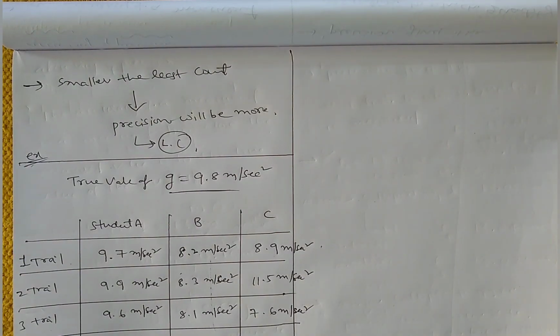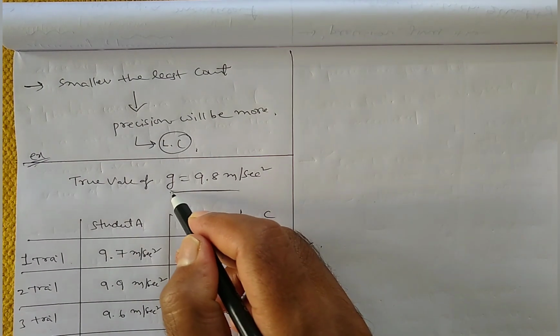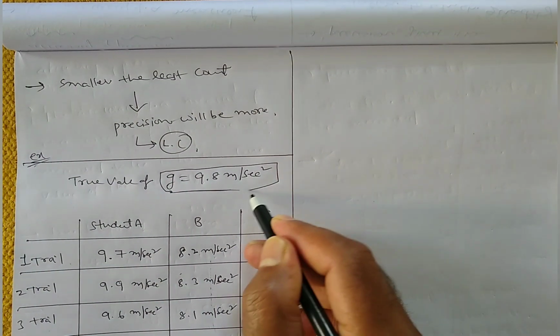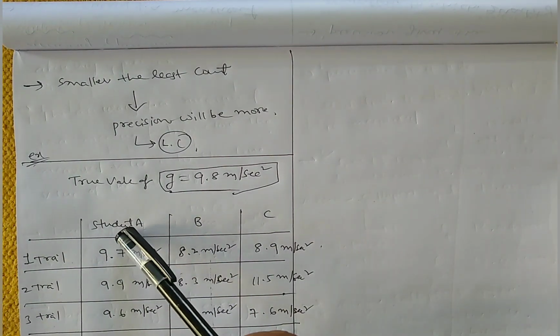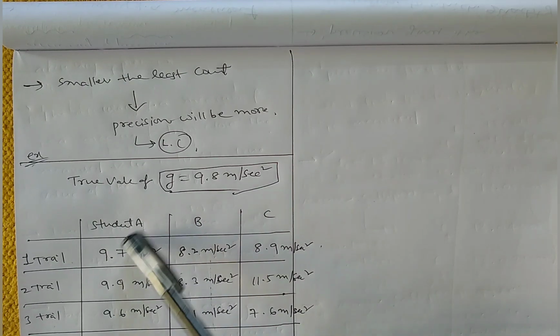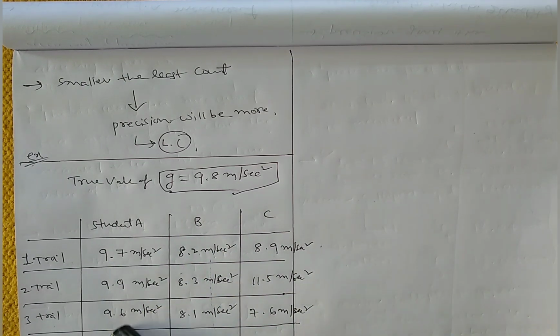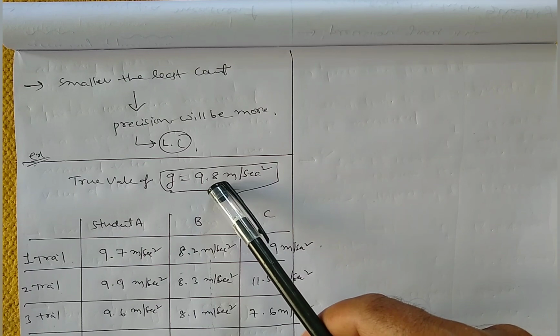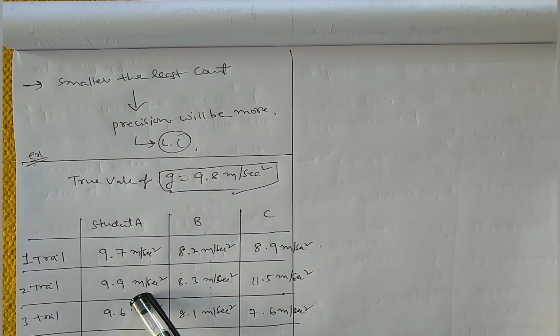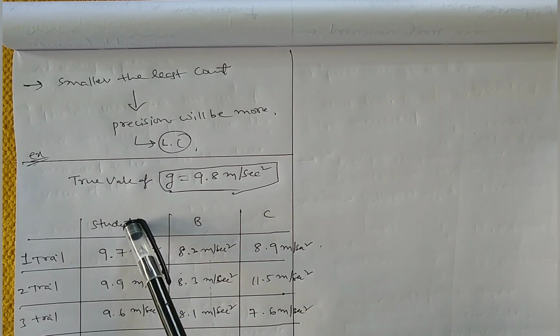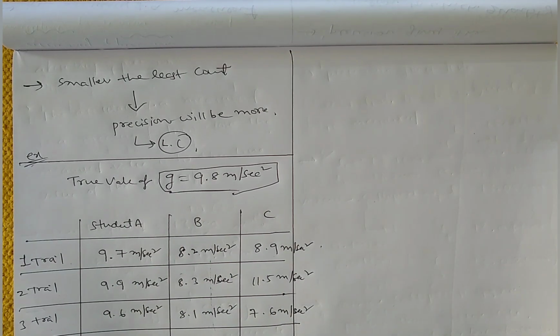Now observe here, which student is getting more accurate results? The true value is 9.8. Which reading is closer to 9.8? Student A. The readings 9.7, 9.9, 9.6 are near to 9.8, so student A is more accurate.